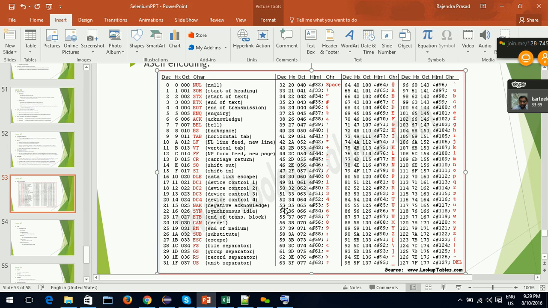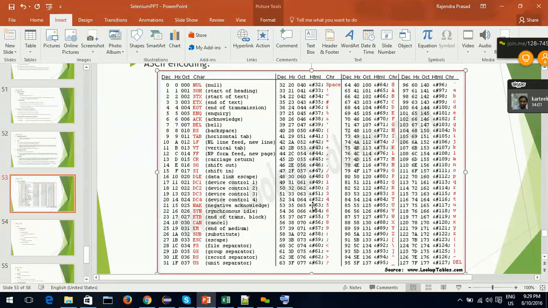From 48 to 57 they are numbers. Again from 58 they are special characters. From 65 to 90 they are capital letters. From 91 they are again special characters. From 97 they are all small letters. After that there are a few special characters, and 127 is for delete, the last one.